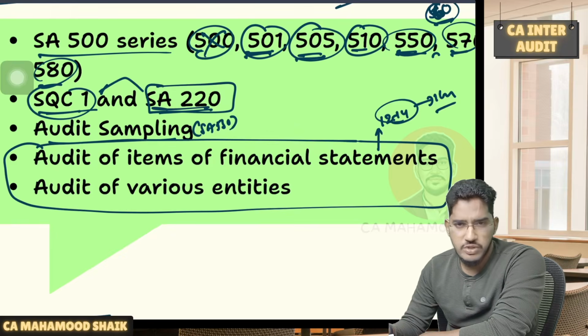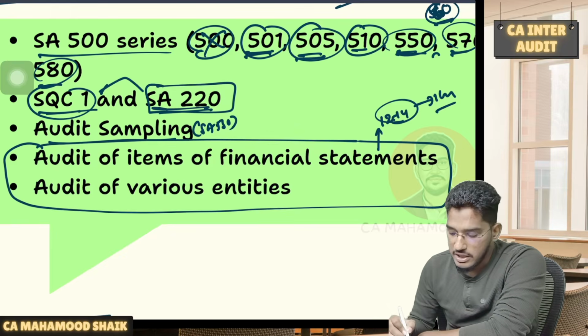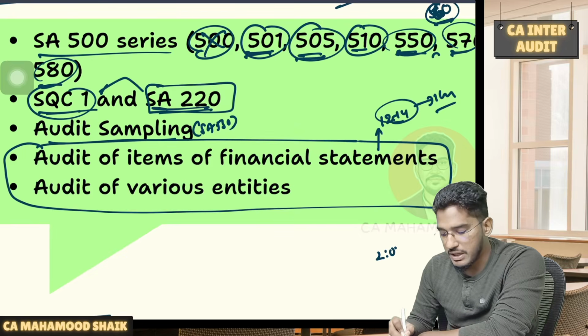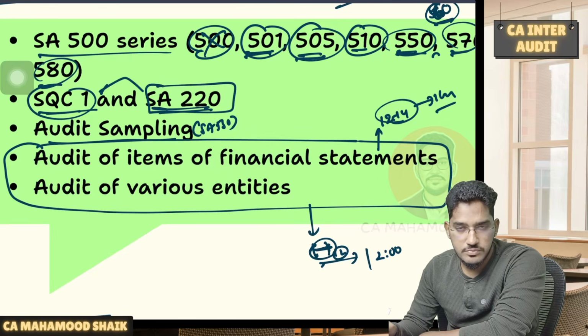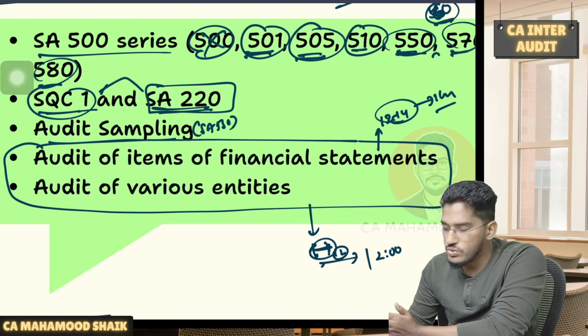Even in my day-before-examination strategy, I often say, if you are going for the examination around 2 p.m. in the afternoon, and you are closing your preparation by 12 o'clock, the last 2 hours you have to dedicate to revising these two chapters. Why? Because these chapters will not have any concept. So many points of remembrance will be there. So try to prepare them as close as possible to the examination, but don't leave them.